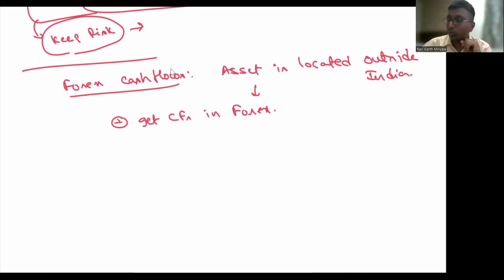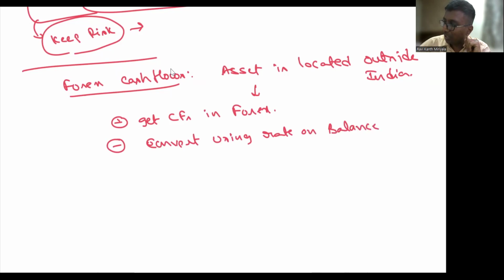Then what are we supposed to do? We got the cash flows in forex. Then first, you are supposed to convert, using the rate on the balance sheet date, that is the closing rate. You use the closing rate and multiply. Then on those numbers you are supposed to take the present value. Sir, shall I forecast what the currency will be?